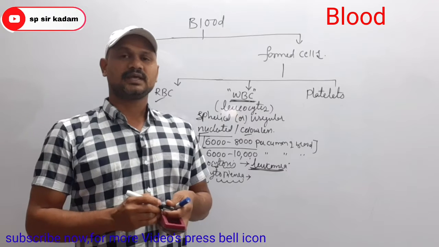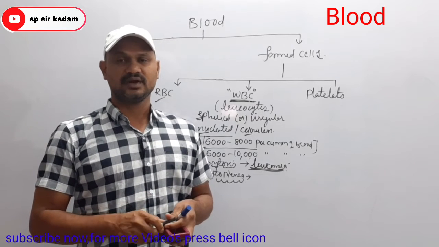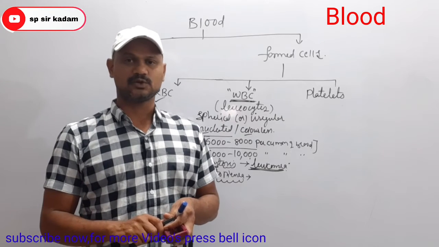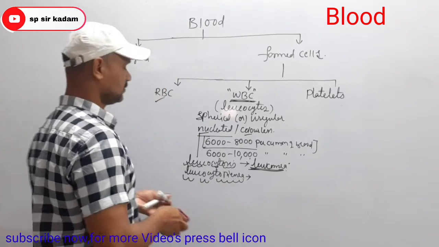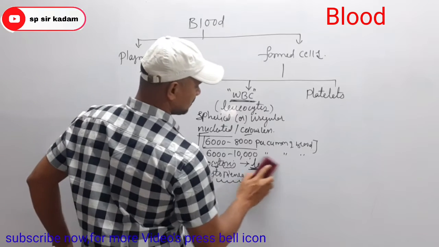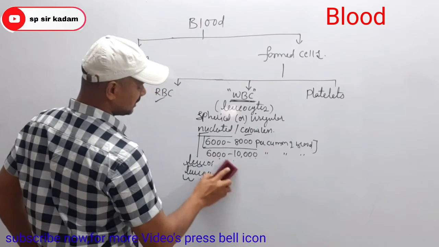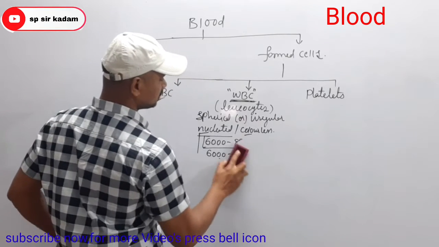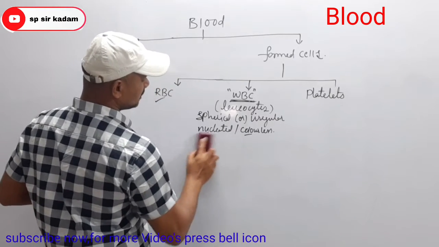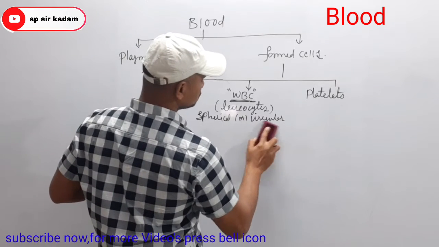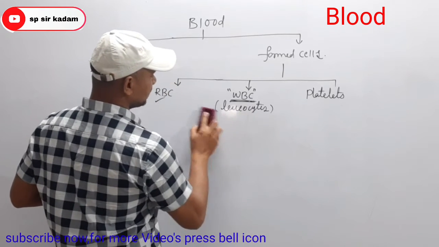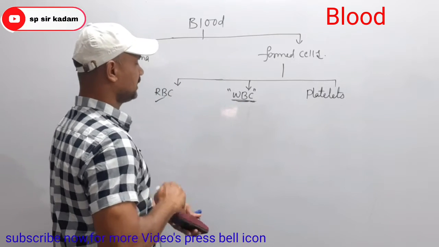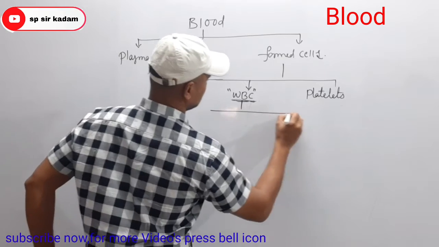Again, WBC are classified into two types on the basis of presence and absence of cytoplasmic granules. So what are the two types? Granulocytes and agranulocytes.